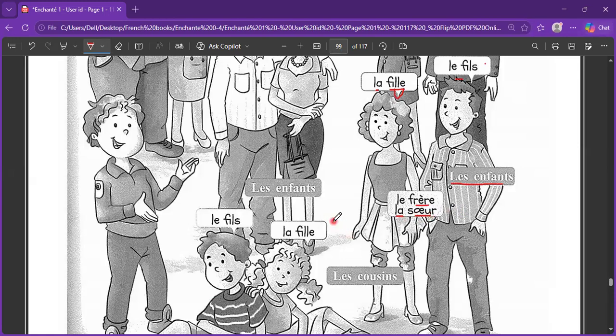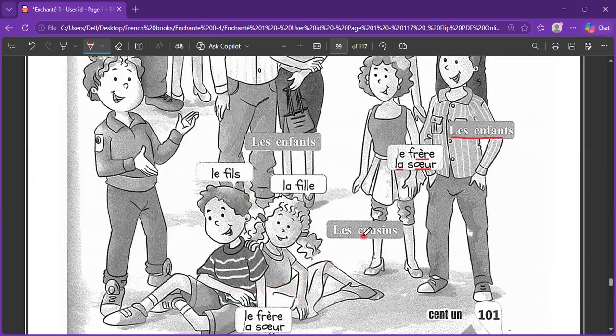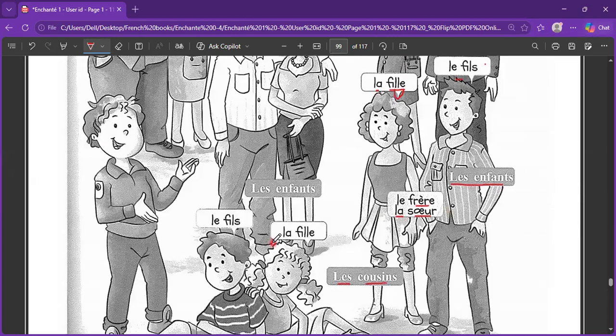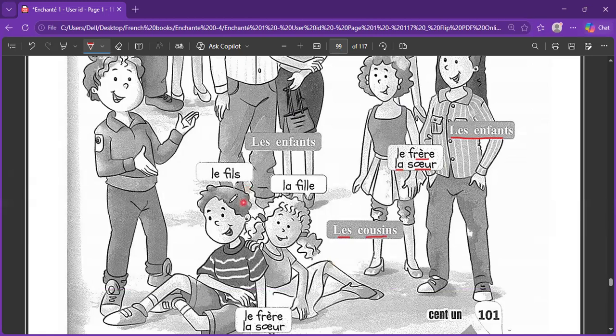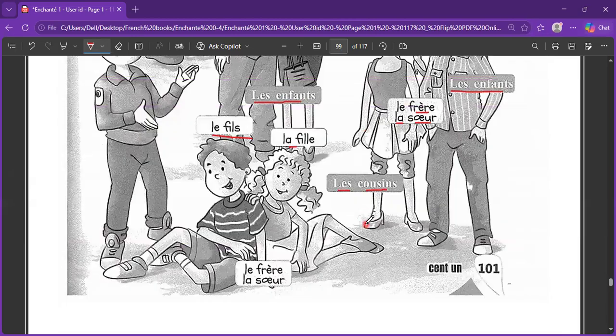Like in Hindi, we say a gentleman, sir, like that, sir. When it comes to the other family, now the relation of this and this means both children are the cousins of each other. So it will become les cousins. Les cousins means the cousins. To each other, they are brother and sister. So again, le frère, la sœur. And to the parents, they are the daughter and the son. So la fille and le fils. And collectively, they are the children, so they will become les enfants. This is the description of the family and the extended family together.